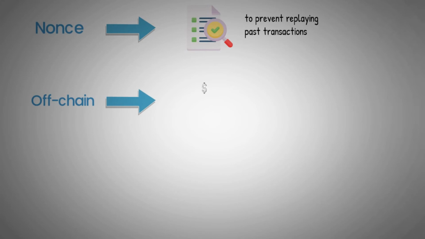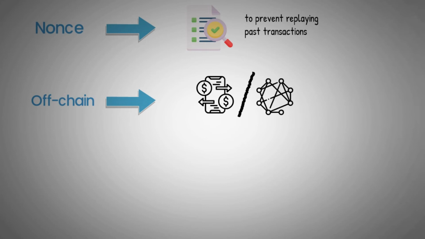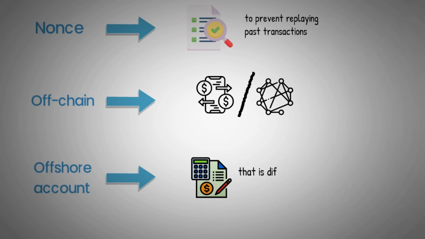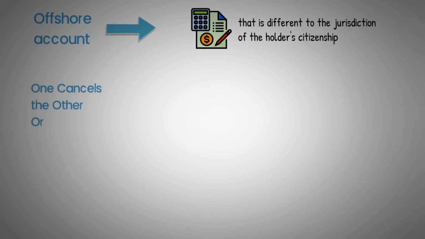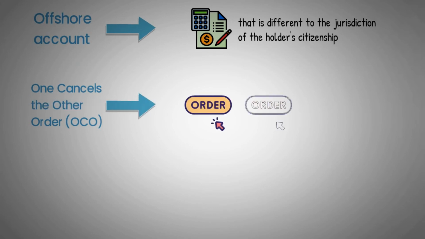Off-chain, transactions that occur off a given blockchain network that may be later reported or batched together before submitted to the main chain. Offshore account, an account that is registered in a jurisdiction that is different to the jurisdiction of the holder's citizenship. One cancels the other order, or OCO, a pair of orders that are created concurrently, but it is only possible for one of them to execute.